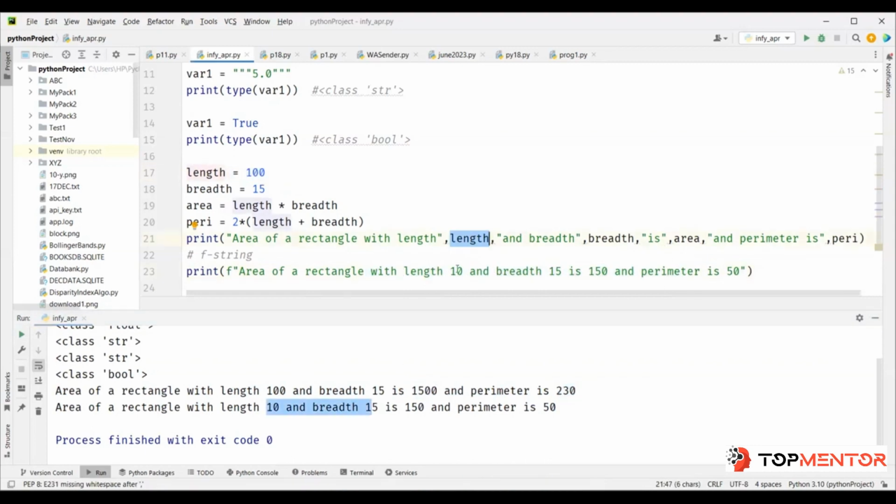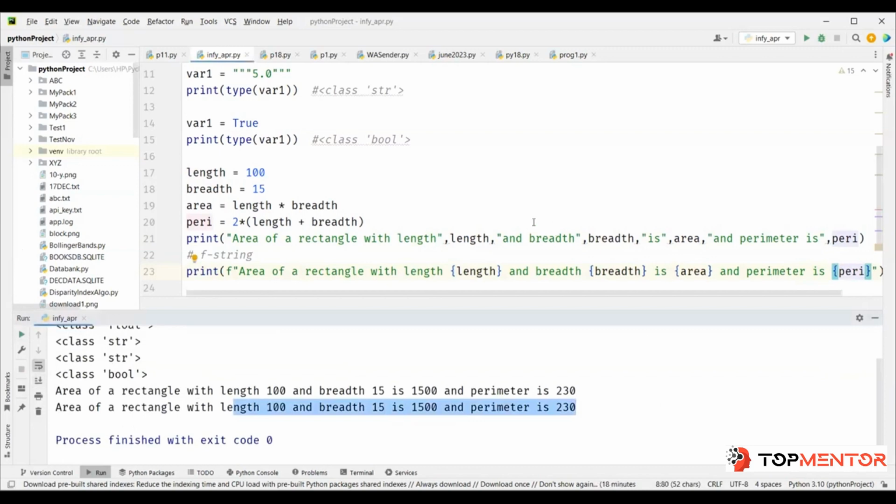So how do we make this a variable? Here you put curly bracket and put the variable name. Curly bracket is to indicate to Python that I'm going to use a variable name within the curly bracket. Similarly, here 15 is to be replaced with breadth, right? So you put curly bracket and put breadth here. This is your area, replace this with area here. This is your peri, replace 50 with peri here. Now you run it.